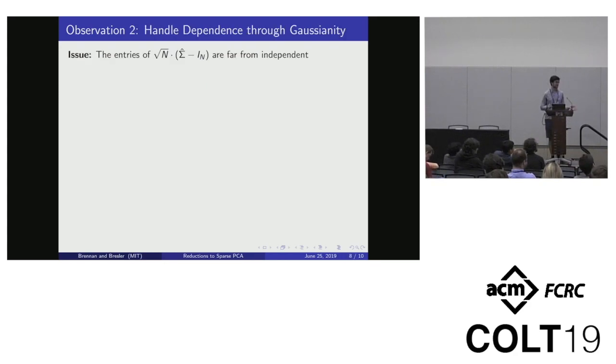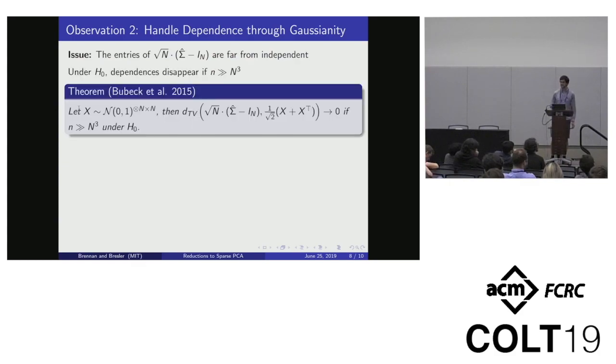But this comes with an issue. The issue is that there are really complex dependencies among the entries of the empirical covariance matrix. And our average case reduction techniques seem to really need independence among entries of data matrices to map to them. So the way we overcome this is with a random matrix theory result of Bubeck et al. It turns out under H0, these dependencies disappear if you start with a sufficiently small planted clique instance.